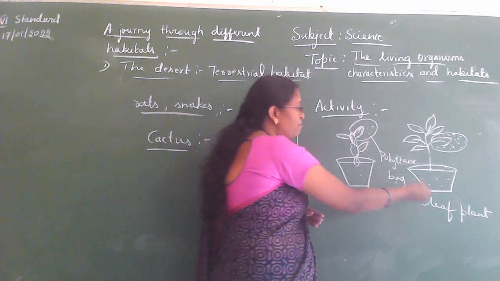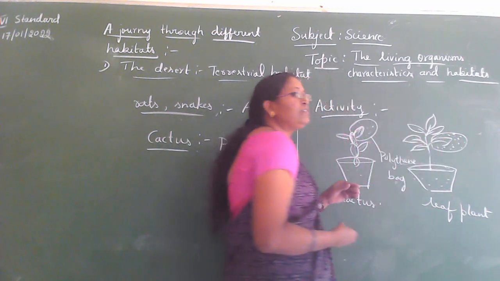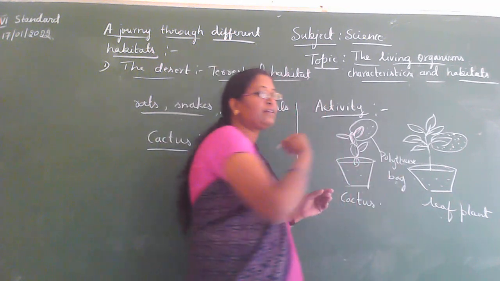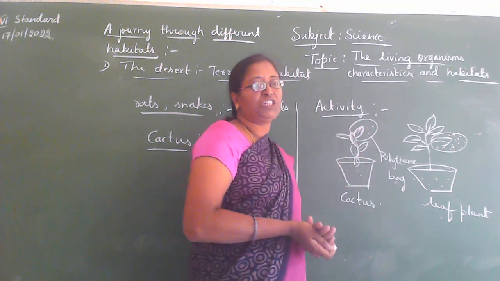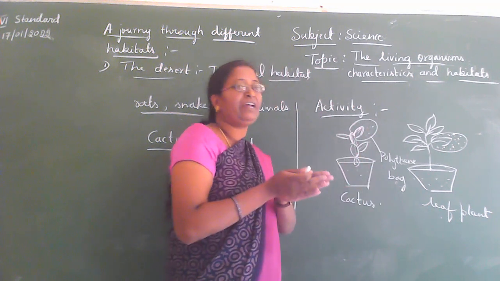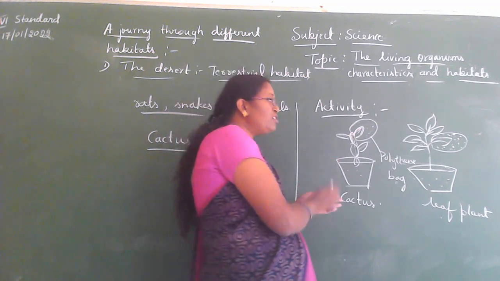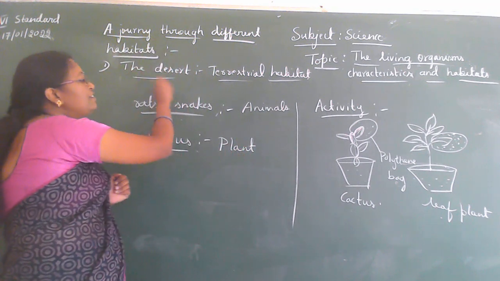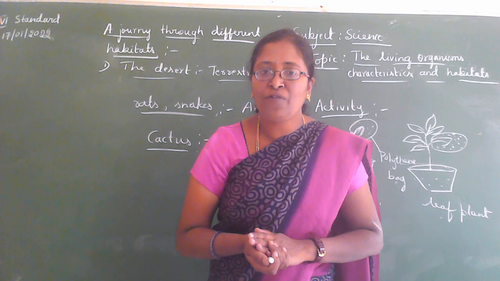So when we compare these 2 plants, more water is lost in the leafy plant when compared to the cactus plant, because the cactus makes some adaptation to retain water. So what do you understand? Cactus plants, or the plants growing in the desert region, lose less water.